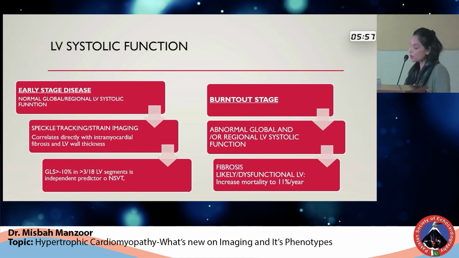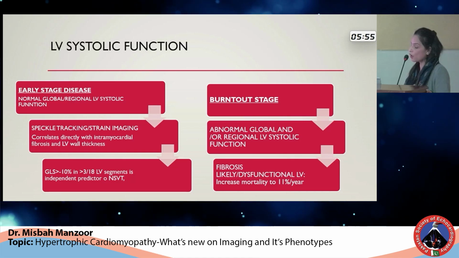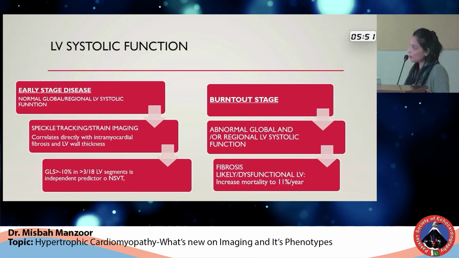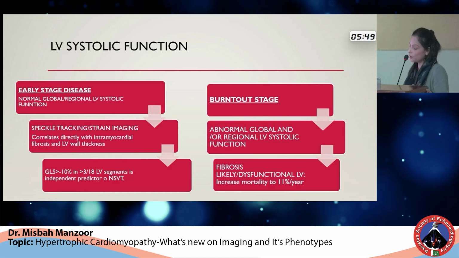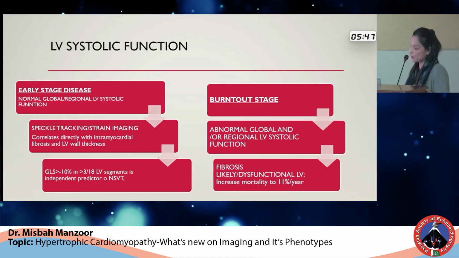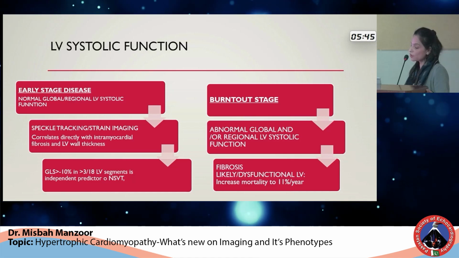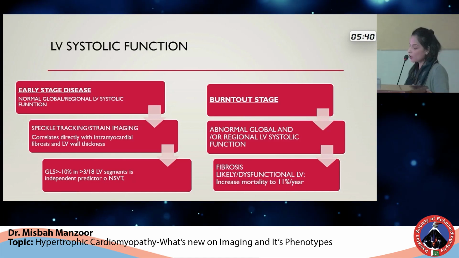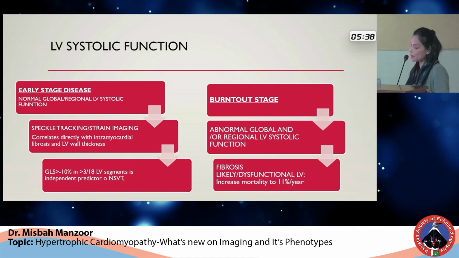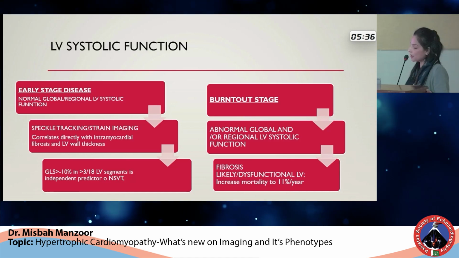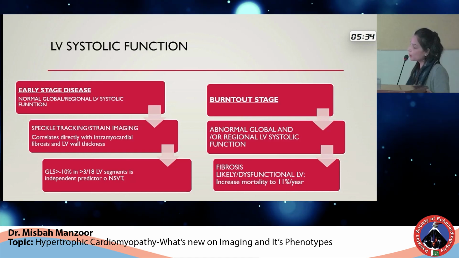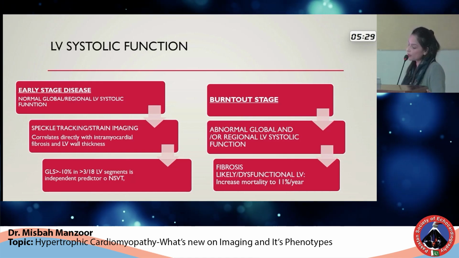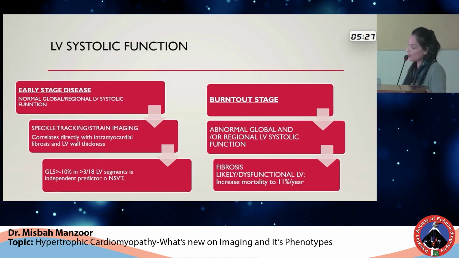In the early stages of the disease, you may have a normal EF and normal fractional shortening. But the subclinical systolic dysfunction should be picked up here by strain imaging or speckle tracking, because it correlates directly with intramyocardial fibrosis and LV wall thickness. Here, a global longitudinal strain of more than -10 in more than 3 out of 18 LV segments is an independent predictor of non-sustained VT.